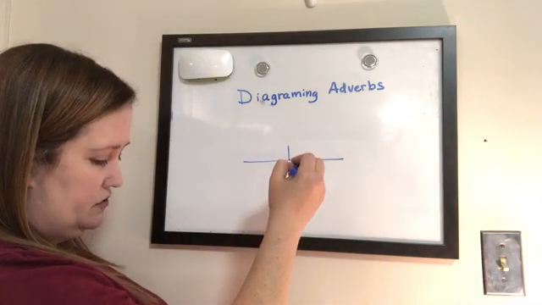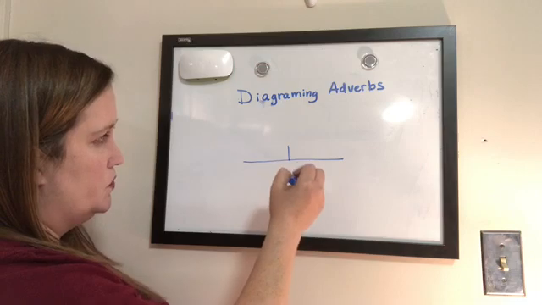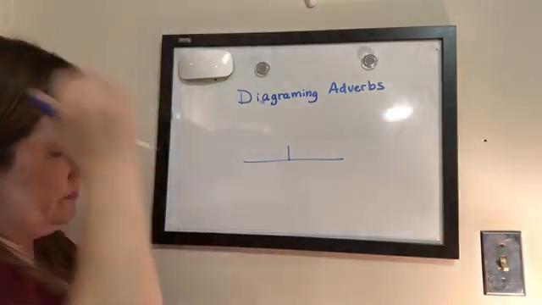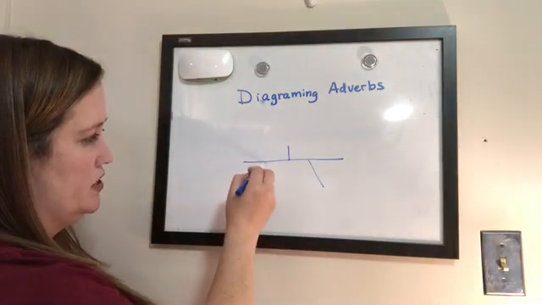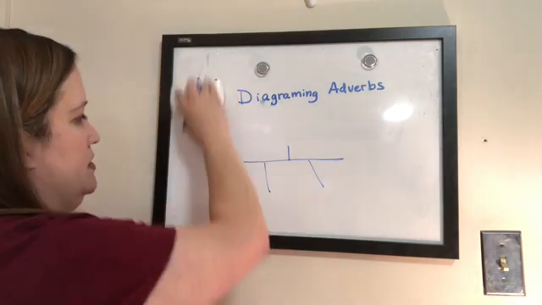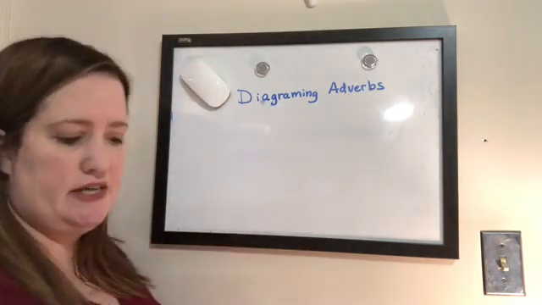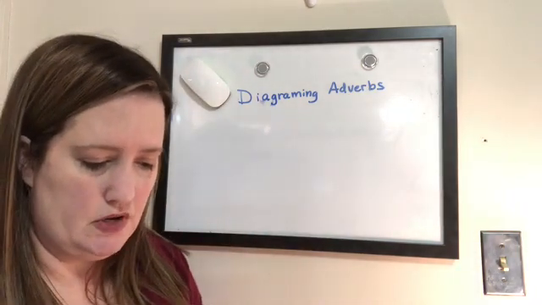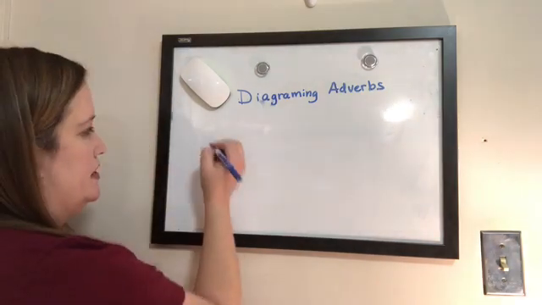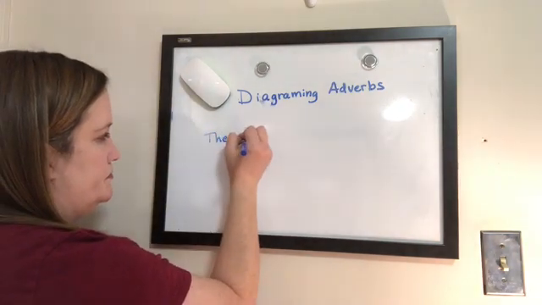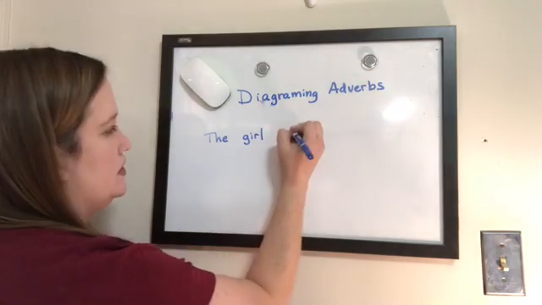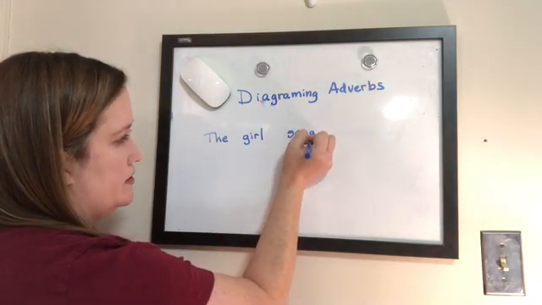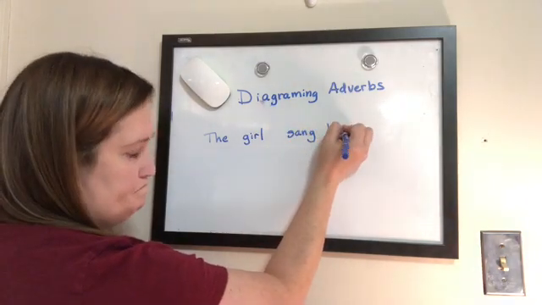a diagonal line beneath the word it modifies. So either here or here. All right. But let's write our sentence to see how we need to have our lines up there. The girl sang beautifully.